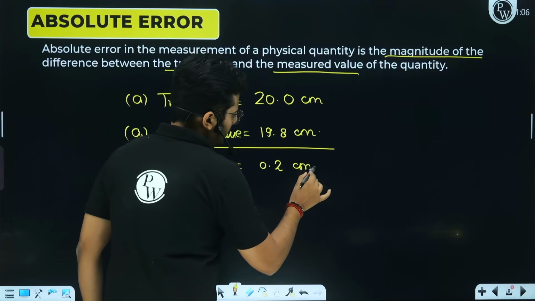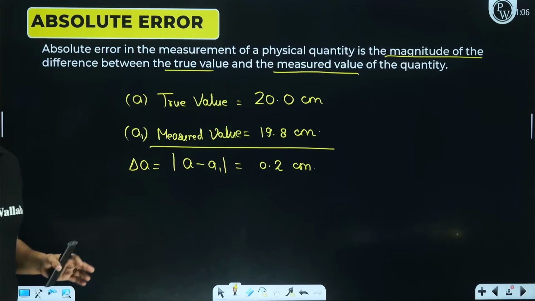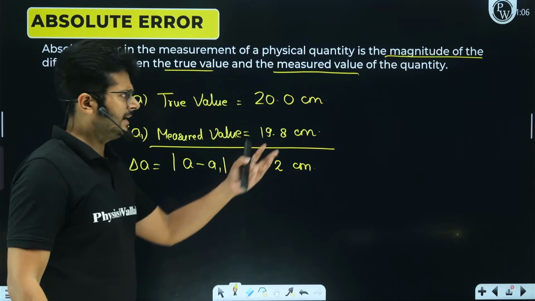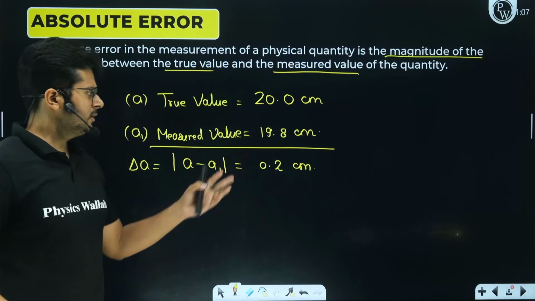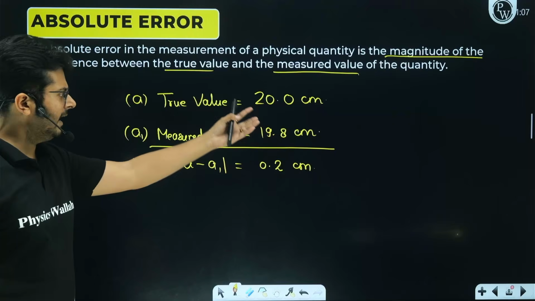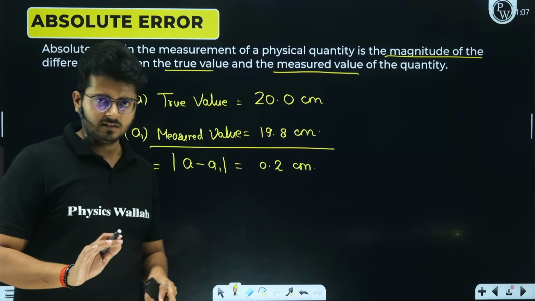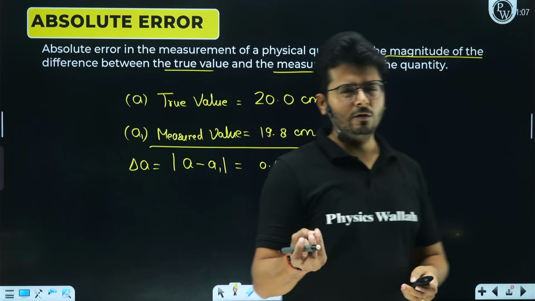Now you can say that this is the absolute error, right? And the absolute error cannot be negative because every time you are taking the magnitude only. So if you over measure it or under measure it, in both cases, the magnitude is always going to be positive, right? So this is the absolute error, very simple.